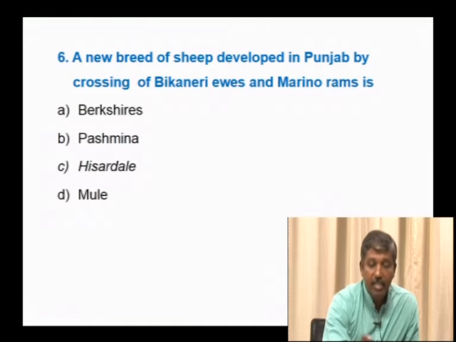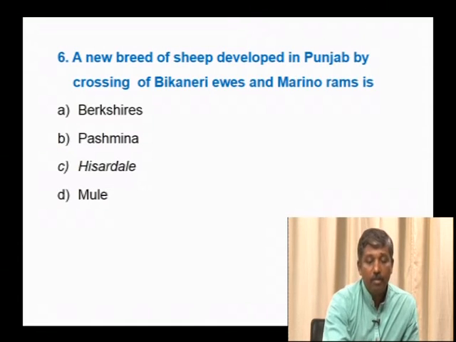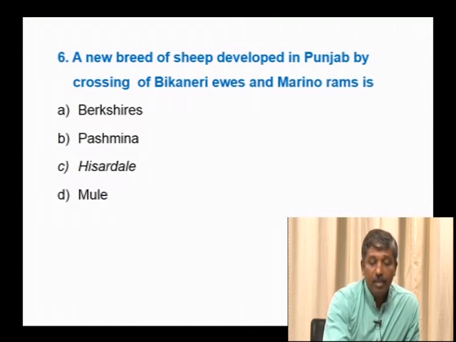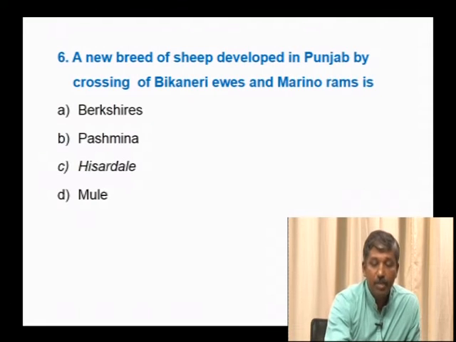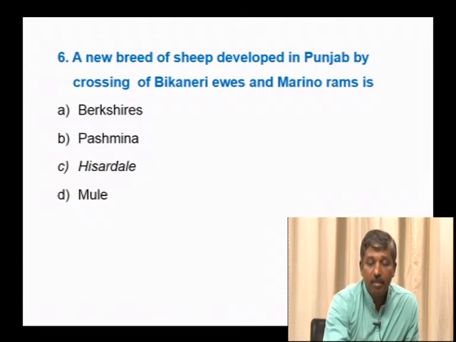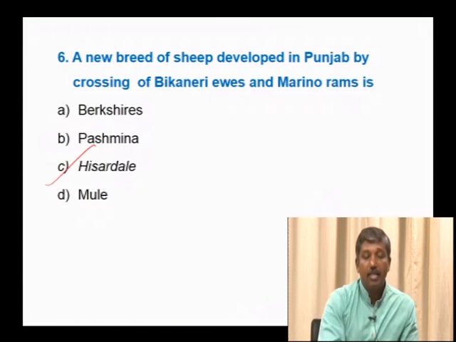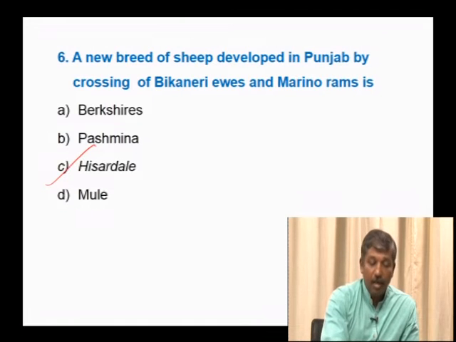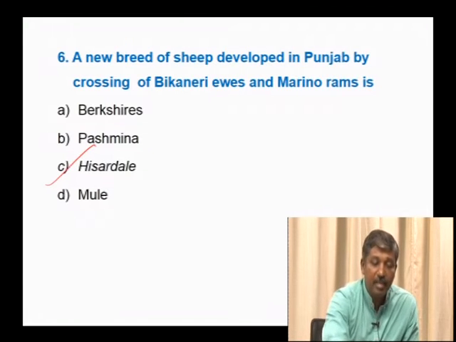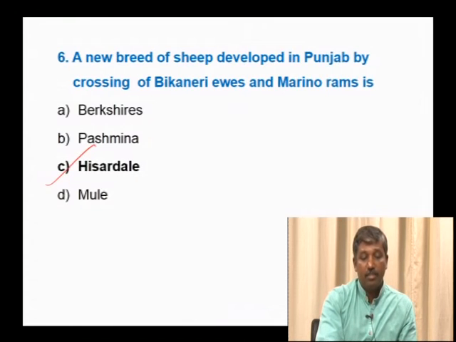Pashmina is an indigenous goat. Hisardale is a crossbreed produced in Punjab by crossing Bikaneri ewe and Merino ram. Hence, C is the right option. A mule is an interspecific hybrid produced by crossing a male donkey and a female horse.